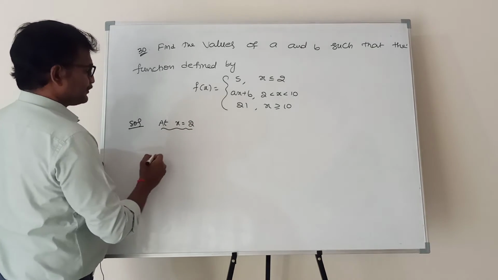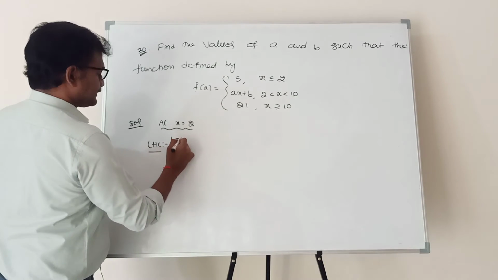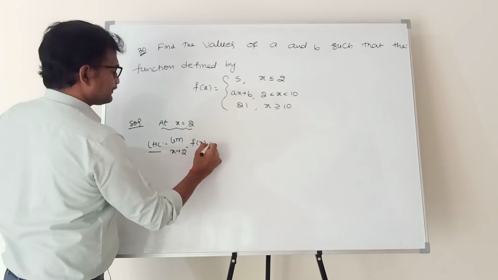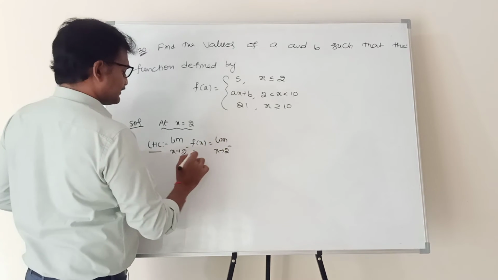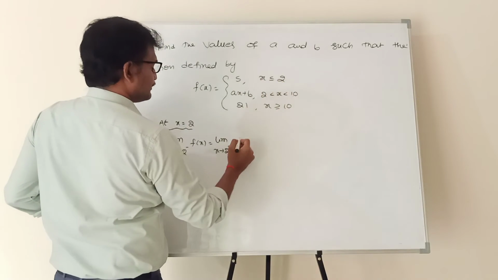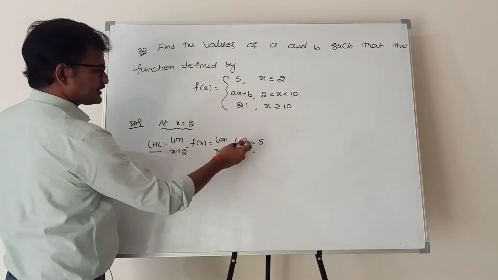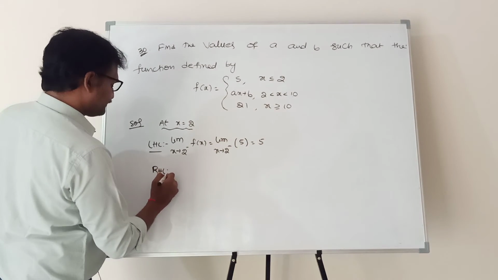So at x equal to 2, first I am taking left hand limit. Limit x tends to 2 minus f of x. 2 minus means less than 2. What is f of x? 5. F of x is 5. 5 means constant function, so it's a constant always. Next, right hand limit.